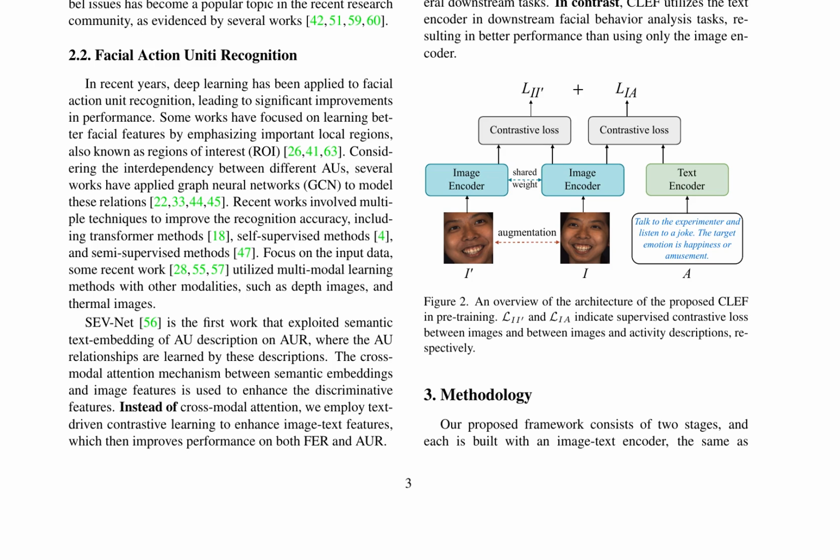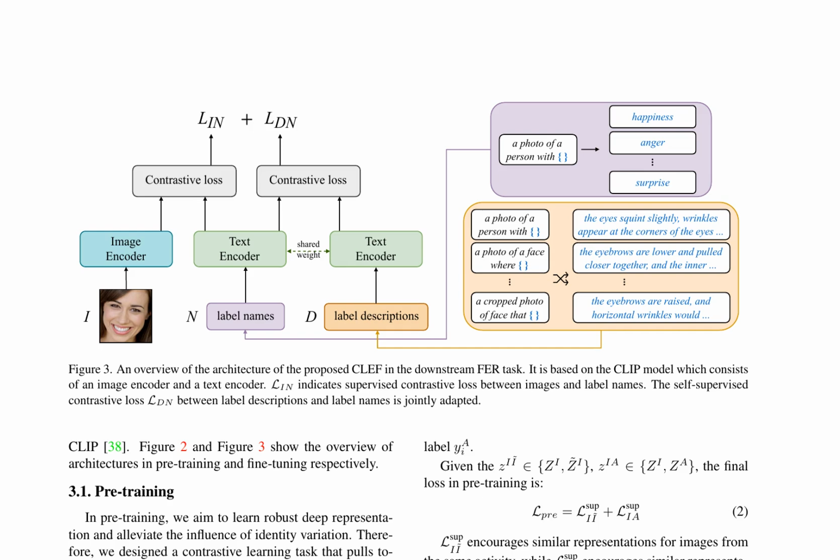The loss function includes terms for image-image and image-text pairs, encouraging similar representations for images and their corresponding texts. In fine-tuning, the model adapts to both image and text scenarios, utilizing the image and text encoders. The loss functions include self-supervised contrastive loss for name description pairs and supervised contrastive loss for image label pairs. The self-supervised contrastive loss is designed to enhance the similarity between name and description features, while the supervised contrastive loss encourages similar representations between images and labels.